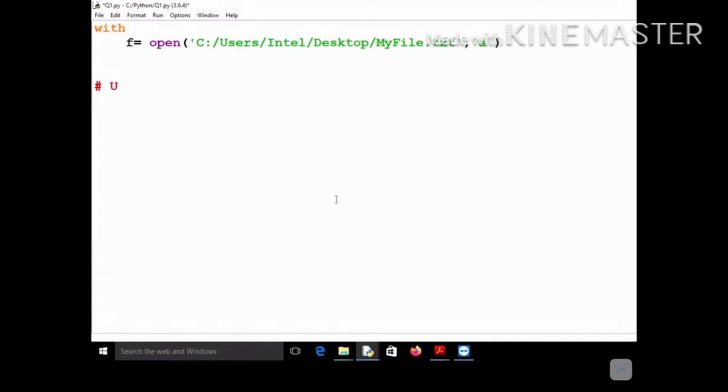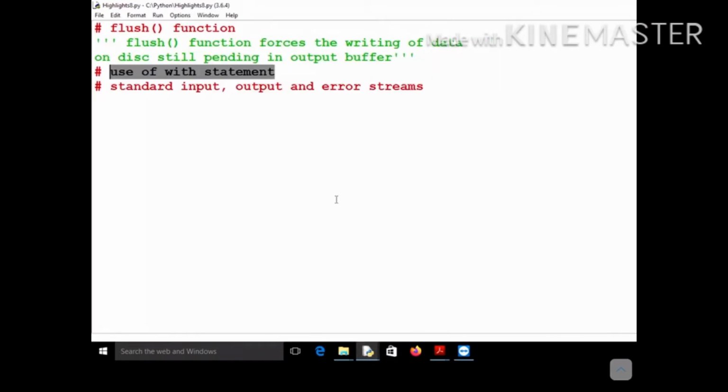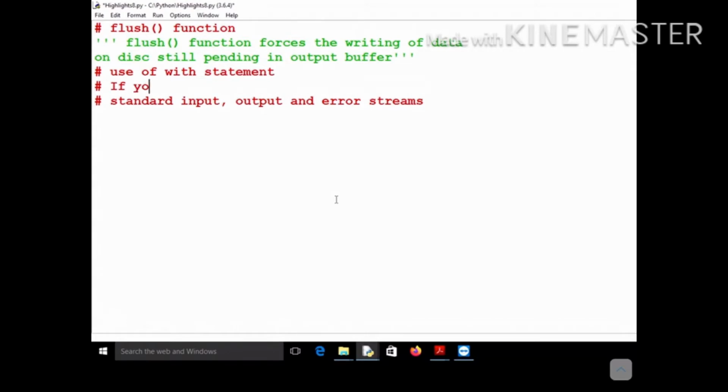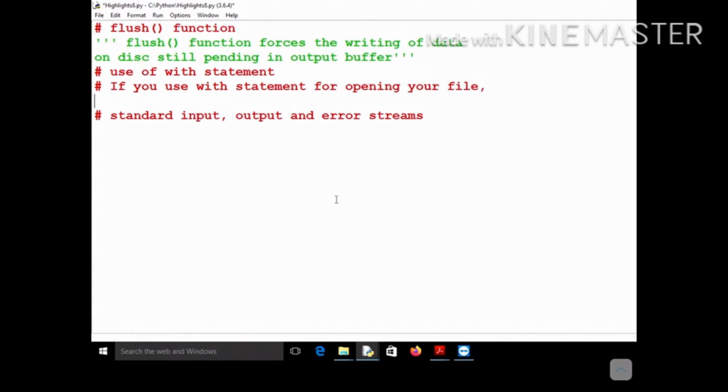So let me write it here, in the highlight section: if you use the with statement for opening your file, then you need not close your file explicitly.